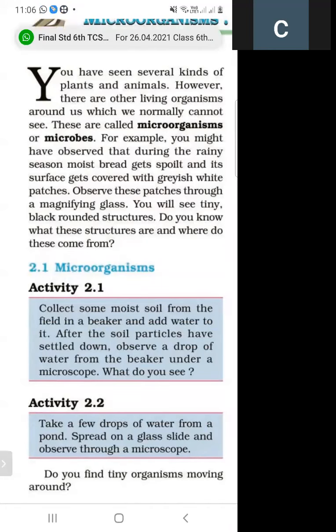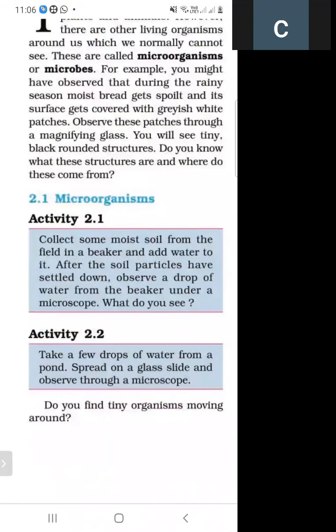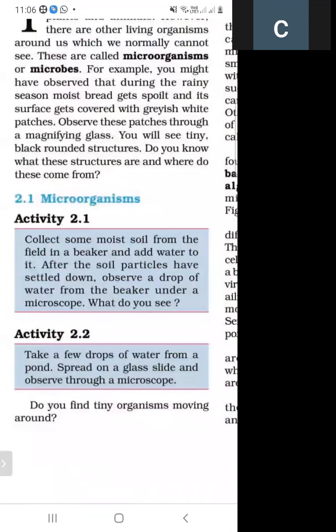When we see the moist bread under a magnifying glass, we see the tiny patches, and these tiny black round structures are called microbes. And where do these come from? And what are the microorganisms? There are activity 2.1 and activity 2.2. And what is activity 2.1?